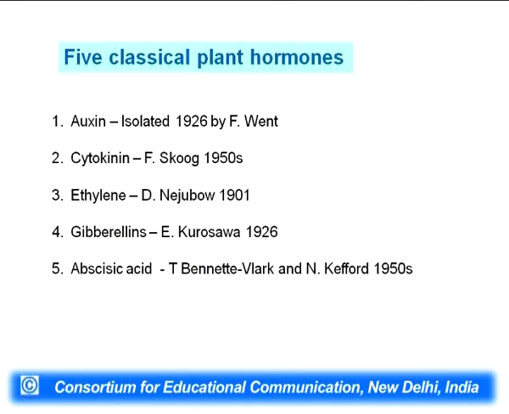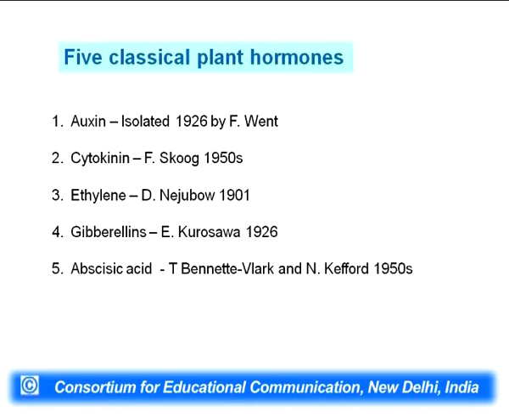classically there are 5 plant hormones which were described as early as 1930 to 1940. So, they are called classical plant hormones. The 5 classical plant hormones are auxin, which was demonstrated in the 1800s and isolated in 1926; cytokinin, 1950s; ethylene, purified much earlier in 1901; gibberellin, at almost the same time as auxin; and abscisic acid, 1950s. So, by the 1950s these 5 classical plant hormones were biochemically identified.